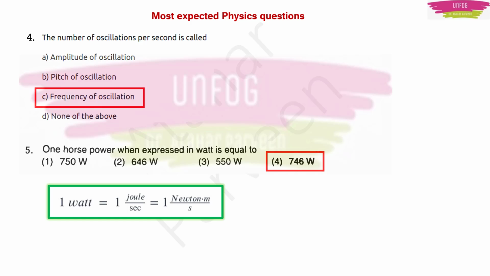Like that only you can also have 1 kilowatt, which is equal to 1000 watts. Or if you want to convert 1 kilowatt into joule per second, it will become 1000 joule per second. Clear, right? So whatever the number is with watt, that number will go for joule per second also.